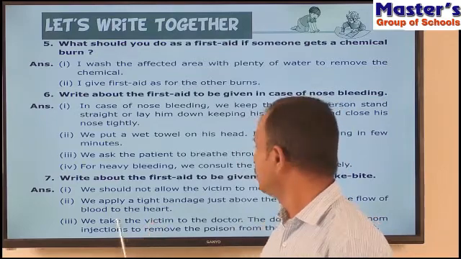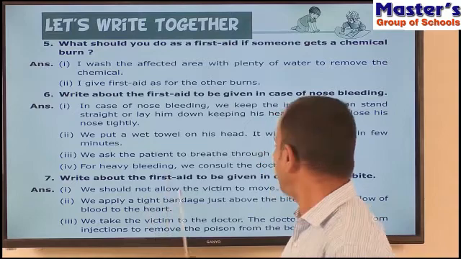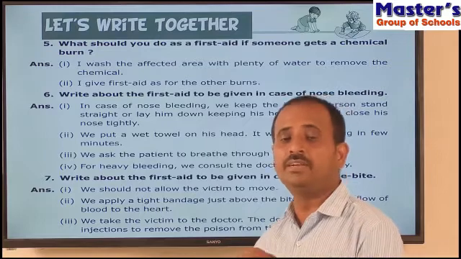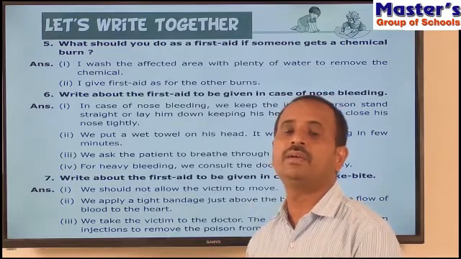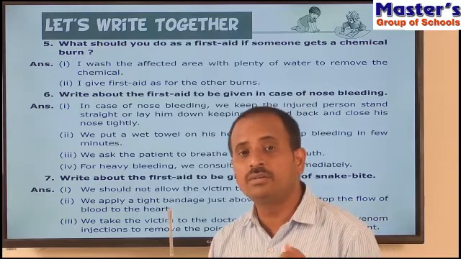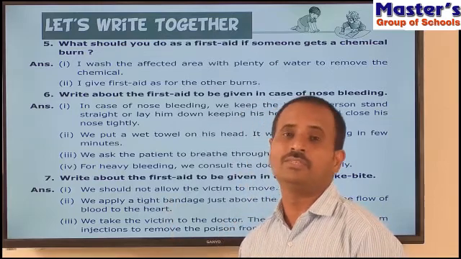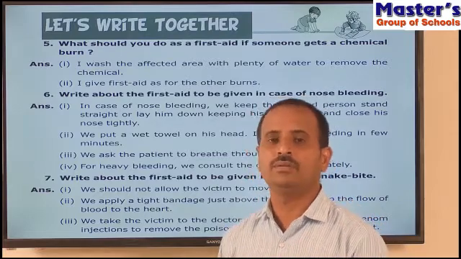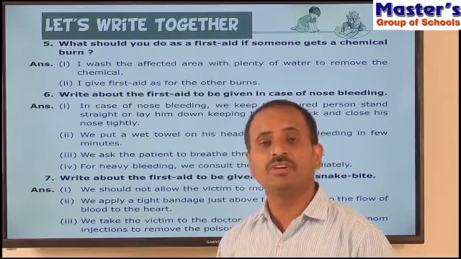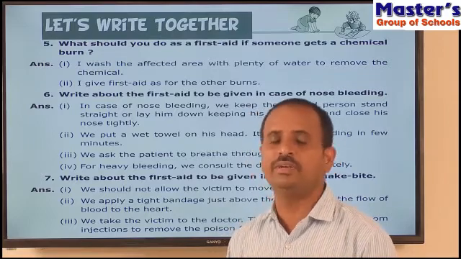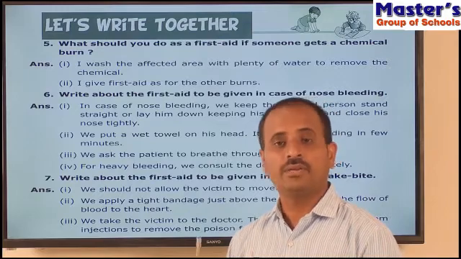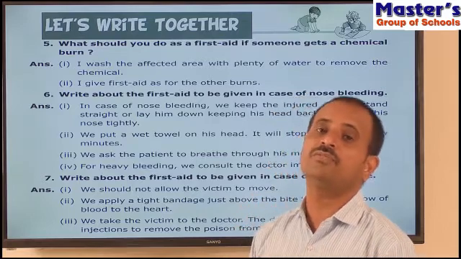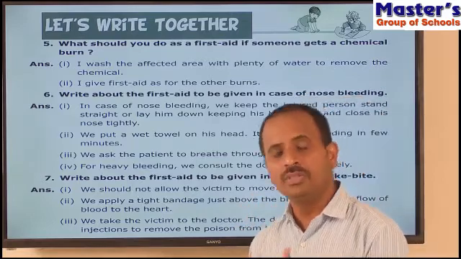First, we should not move the patient. We should not move the victim. And second one is, apply a tight bandage just above the bite area. Because if you do not tie the bandage, there will be a flow of poison along with the blood to the heart. So it will lead to the stopping of the functioning of the heart and it may lead to death. So that's why we have to tie a bandage tightly just above the bite area. It prevents the flowing of the poison and blood to the heart.